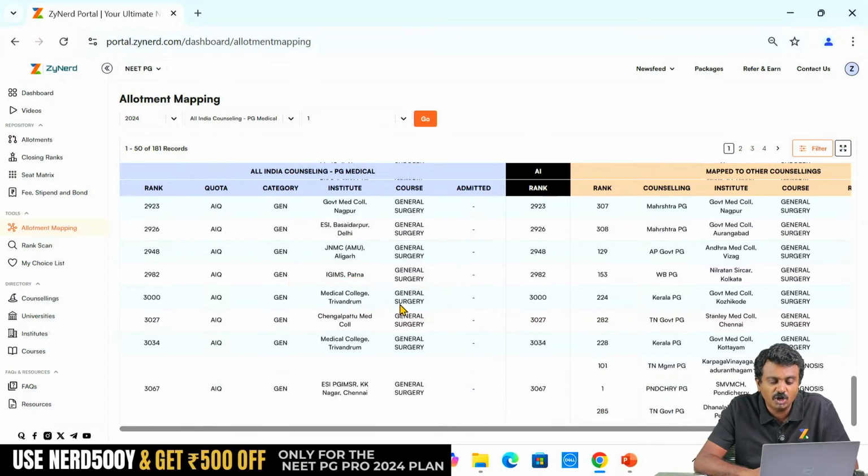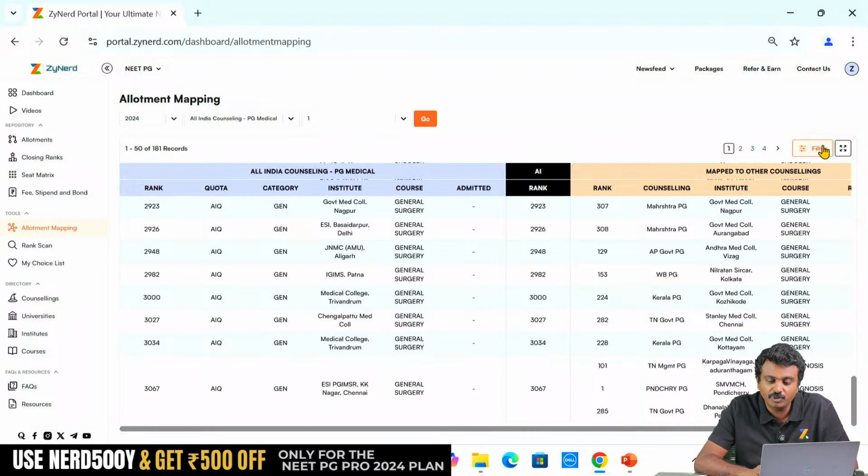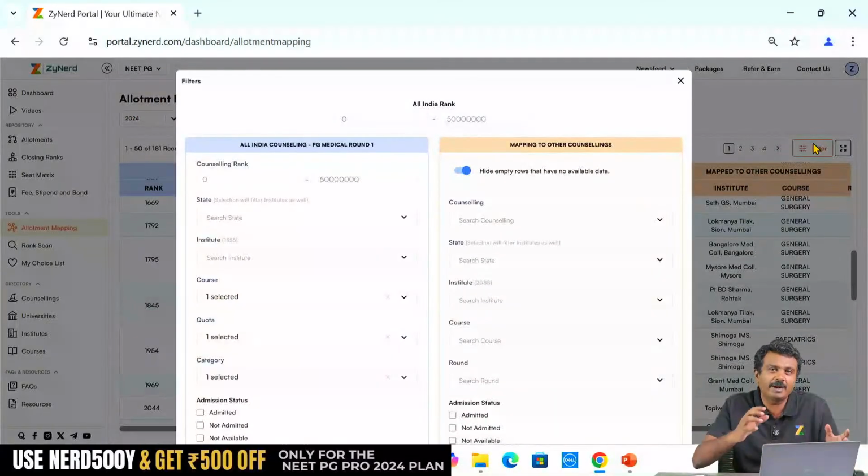This, for example, Medical College Trivandrum is what the candidate has taken. So you filter out on Medical College Trivandrum and Kozhikode. Now you filter out on Kozhikode and Medical College Trivandrum, you will get Kozhikode's closing rank, and you will also see that Medical College Trivandrum candidate has got Kozhikode surgery over here, might move from Medical College Trivandrum to Kozhikode. This person who has got Chengalpattu in All India might move to Tamil Nadu Stanley Medical College. All these are possibilities, 99% possibilities you can derive. One or two might change, but what you need is a total number and approximate estimate.